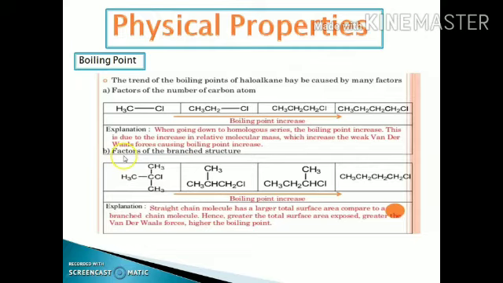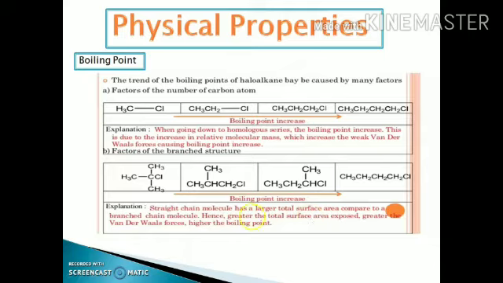Another factor is the branching. The alkyl halides can be divided into three categories: N alkyl halides, isoalkyl halides, and neoalkyl halides. In case of the N alkyl halide, the surface area is larger as all the molecules are attached in a straight line. The straight chain molecule has a larger surface area in comparison to the branched chain molecules.